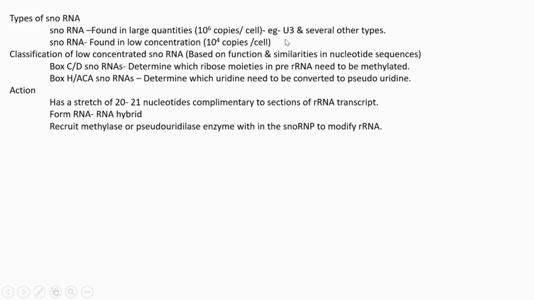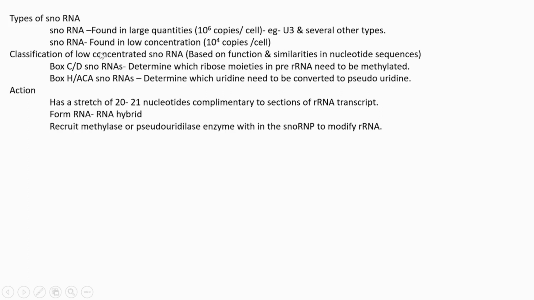U3 snoRNA and several other types come under this category. The second category includes snoRNA found in very low concentration inside the cell, only 10 raised to 4 copies per cell.